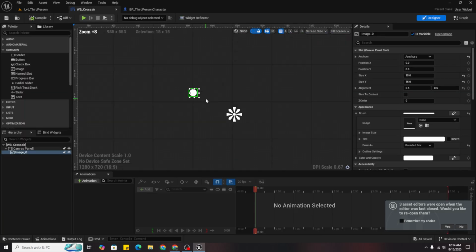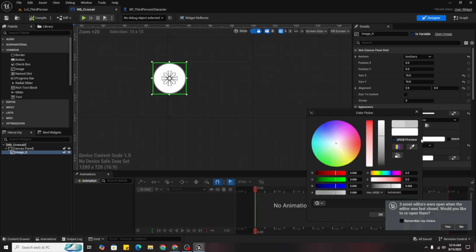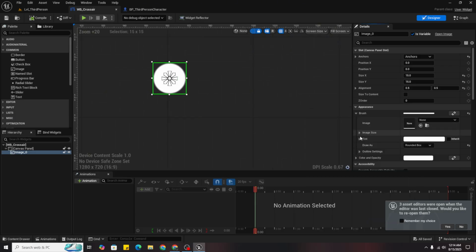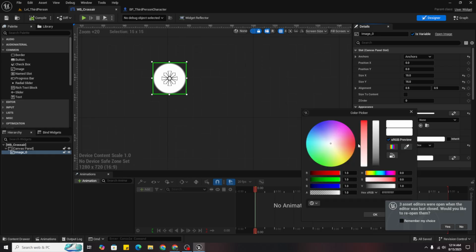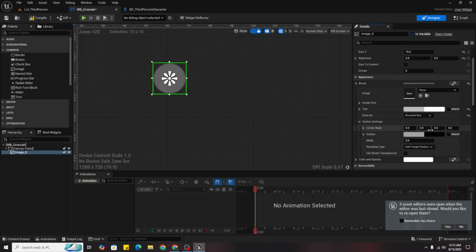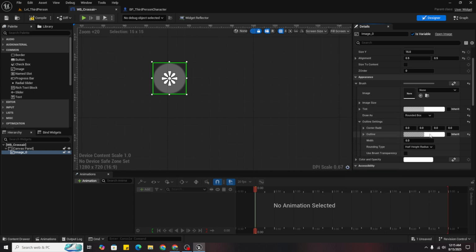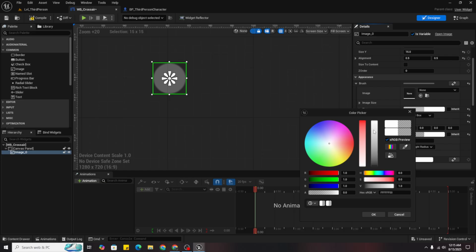I don't like it like that, so I will set the fill color to be white but a little transparent, and the outline should be white.